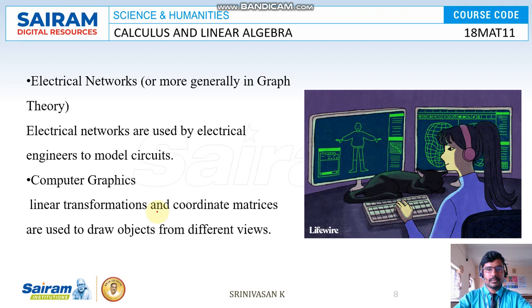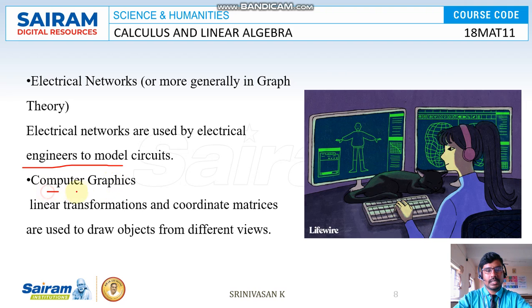The electrical networks, or more generally graph theory. Electrical networks are used by electrical engineering to model circuits. So nowadays, in the electrical field, we can create new circuits by using linear algebra.